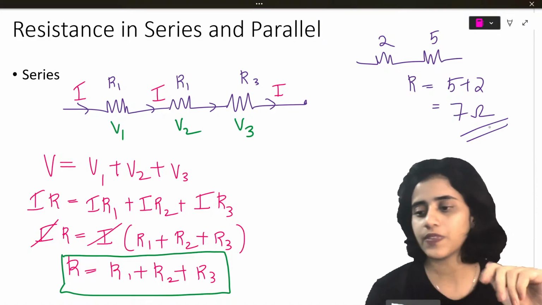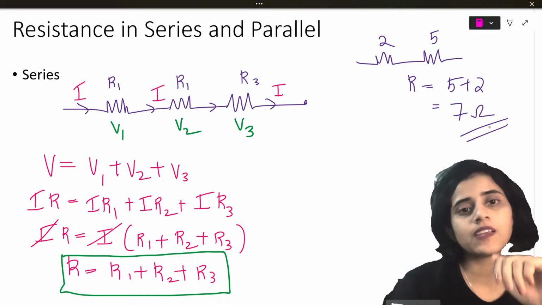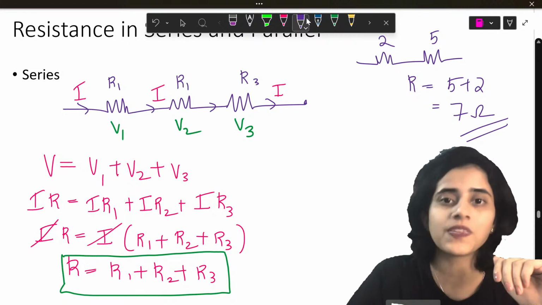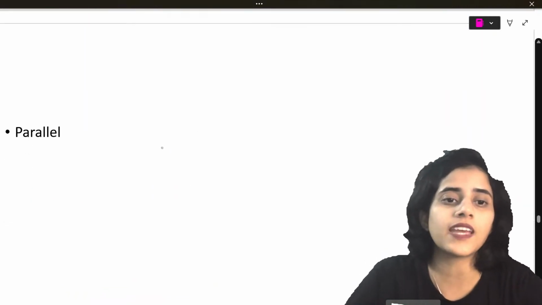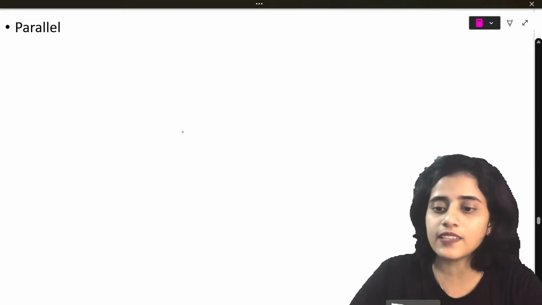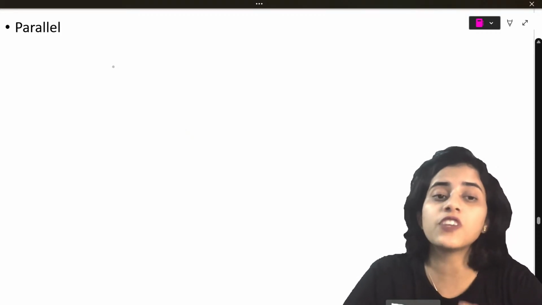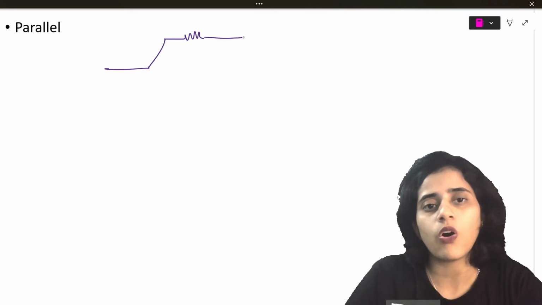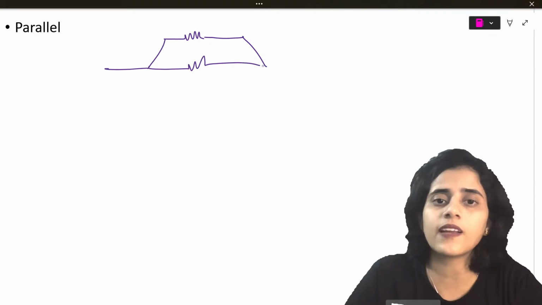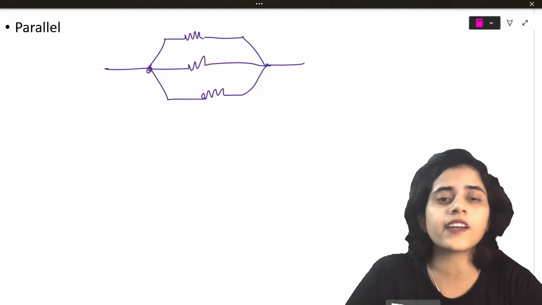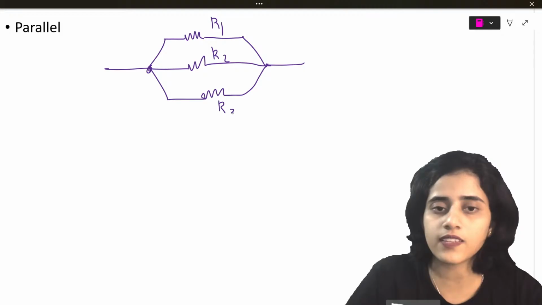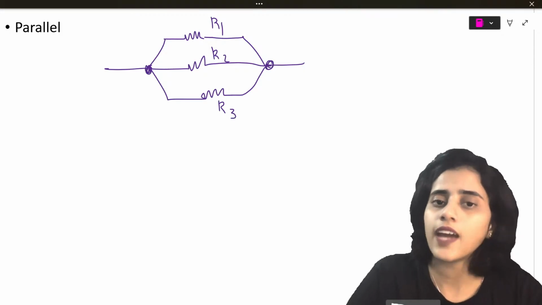So now you tell me, in a parallel circuit, what is the same? Voltage should be the same, no? In a series circuit, current is the same; in a parallel circuit, current should be different, voltage should be the same. So let's draw a parallel circuit. A parallel circuit is when all the components are connected across one single point. This is R1, this is R2, this is R3. They're all connected across this point and this point.